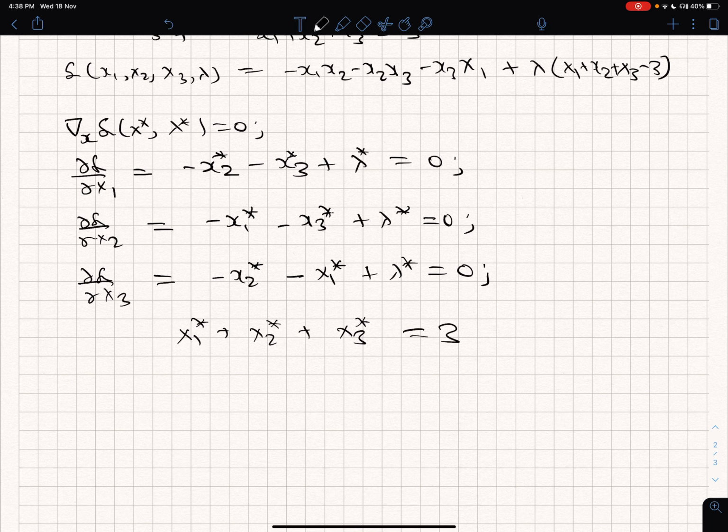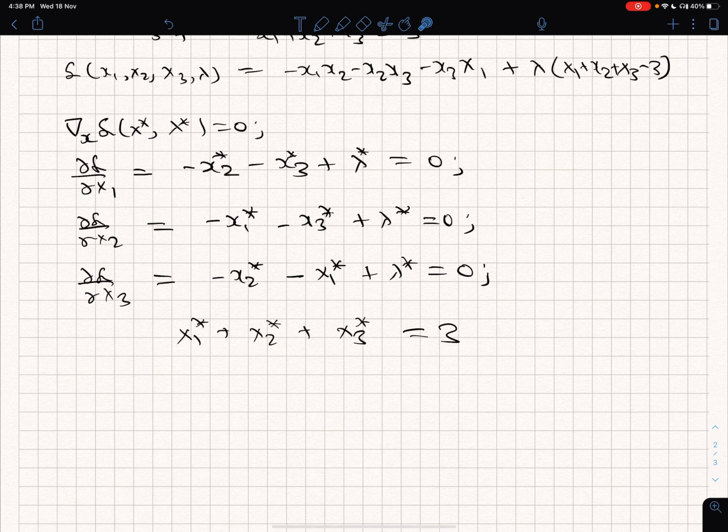So I have 4 equations and 4 variables. Hopefully I should be able to solve them. So let's see. What I am going to do is just add the first, second and third equation. So x2 star will combine with this x2 star, making it 2x2 star. x3 star will combine with this x3 star, making it 2x3 star. x1 star will combine with this x1 star, making it 2x1 star.